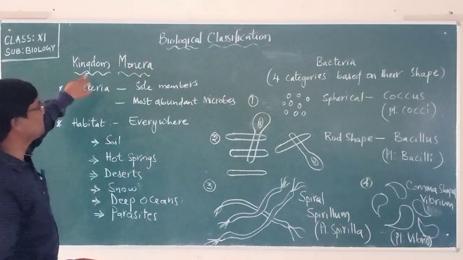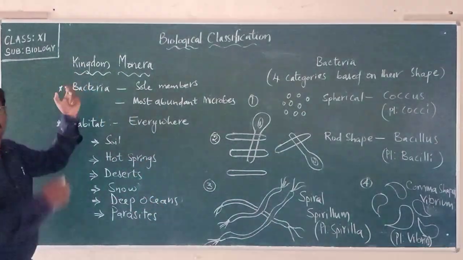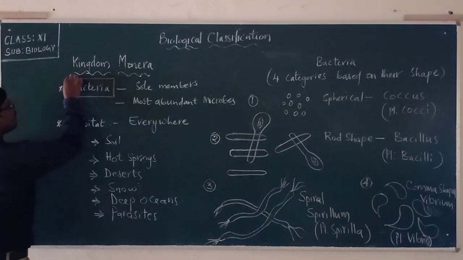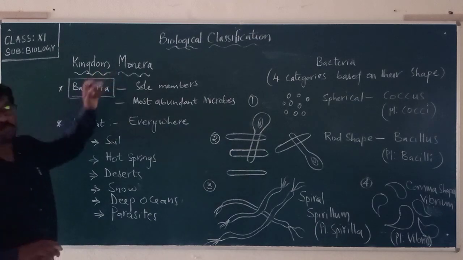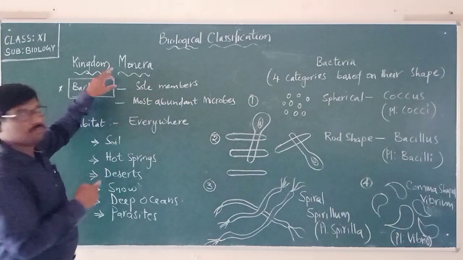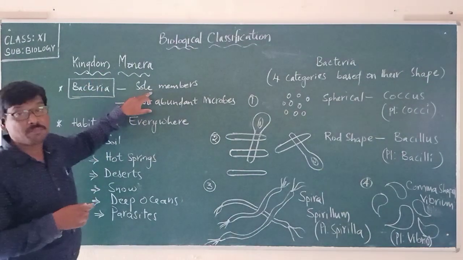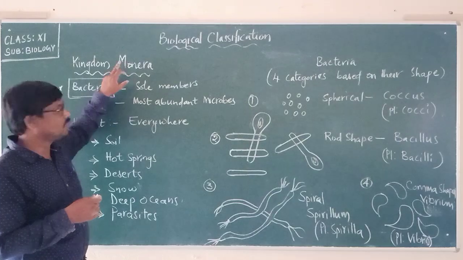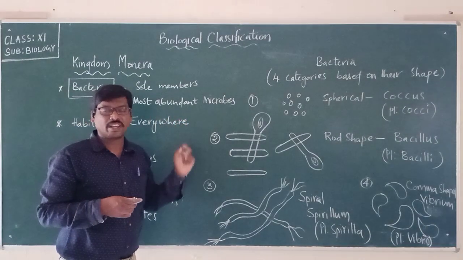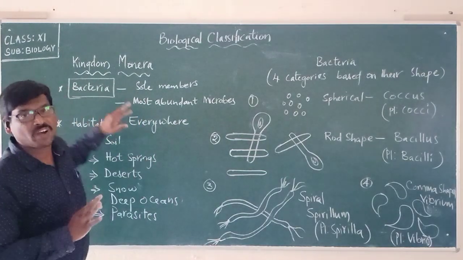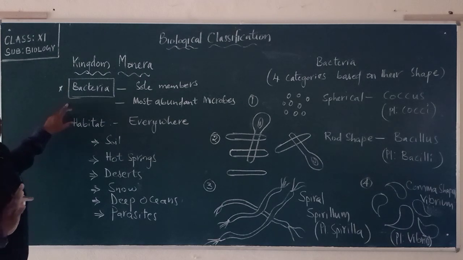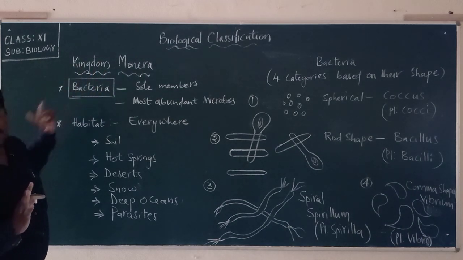So the first kingdom is kingdom Monera. This kingdom Monera consists of bacteria. All the bacteria come under kingdom Monera. They are the sole members of kingdom Monera, and they are the most abundant microorganisms present.